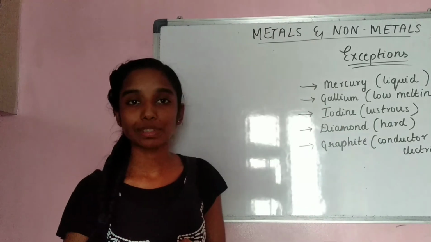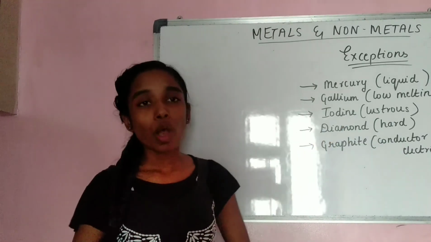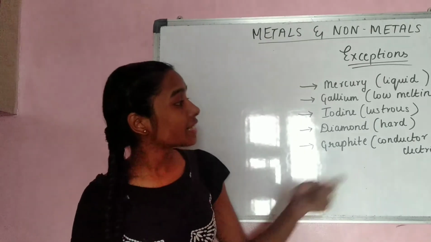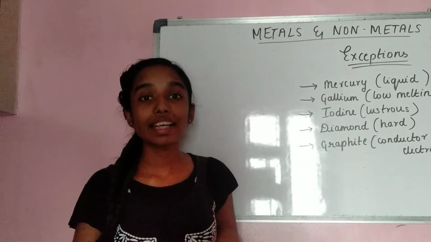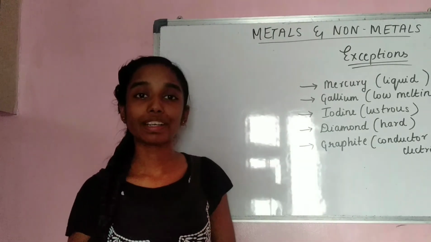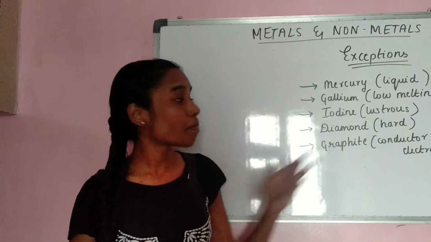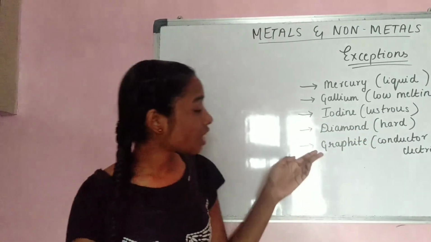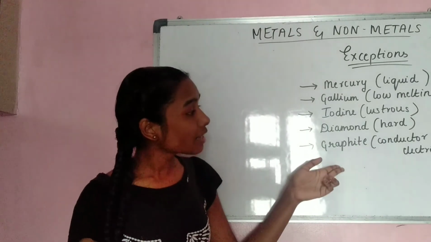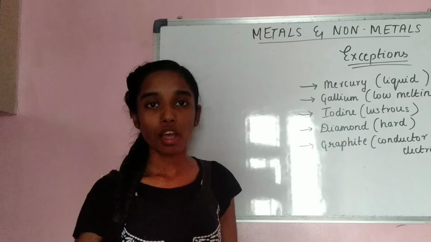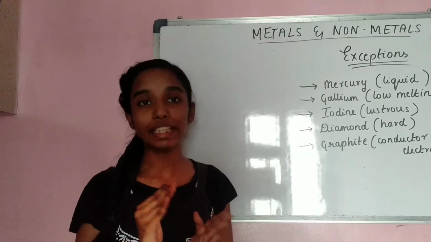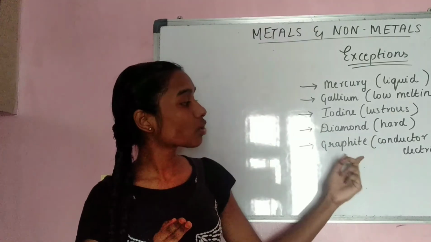Iodine is very lustrous. And coming to diamond, which is an allotrope of carbon, it is a non-metal, but still, it is hard. It is one of the hardest substances we have. So then why is it even considered to be a non-metal? Diamond is a non-metal, but it is hard. The next exception is graphite. Graphite again is a non-metal, but it is a conductor of electricity. As per the physical properties of non-metals, they are bad conductors of electricity and heat. But graphite is a conductor of electricity.